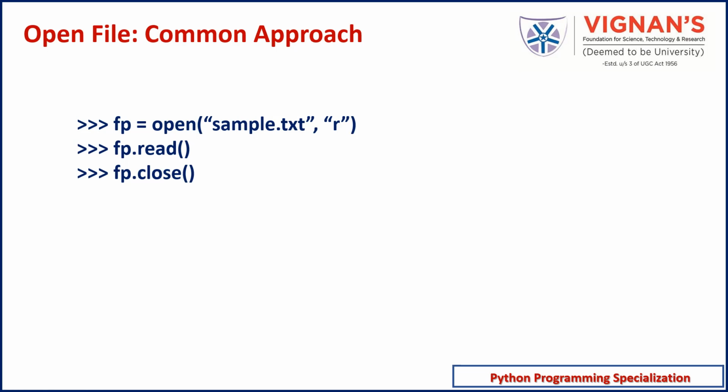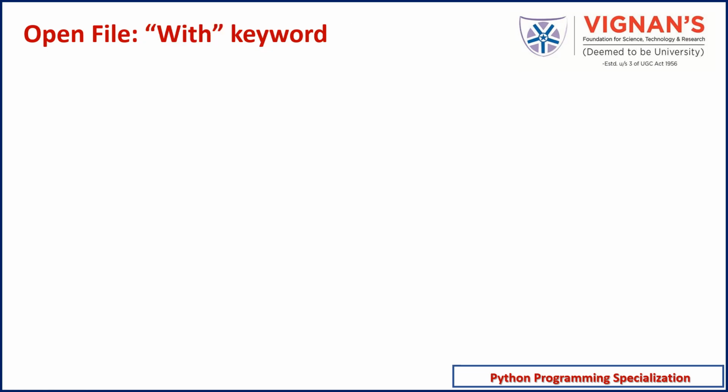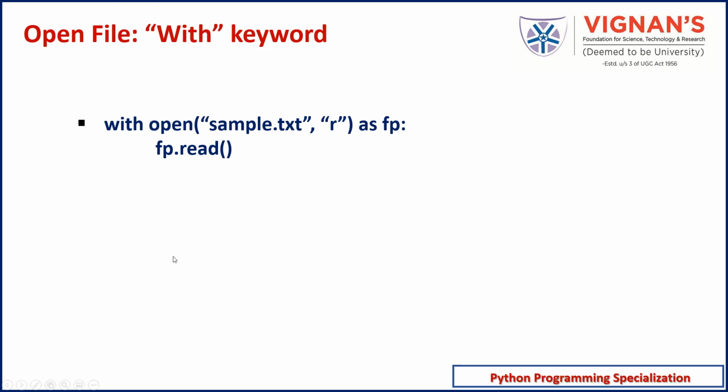So there is another approach to open the files with the help of the with keyword. There are certain advantages when the with keyword is used to open a file. The general form starts with the with keyword followed by the open method, where you are specifying the file that is to be opened and the mode in which you are going to open the file. Then followed by the as keyword, the file handler has to be stored in a variable. Then it should be followed by a colon.